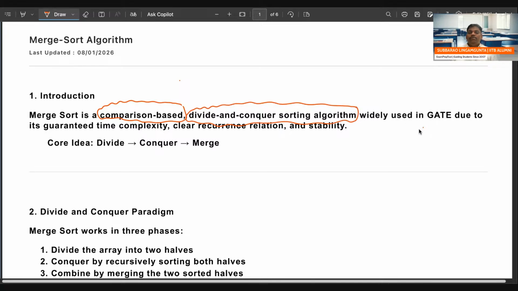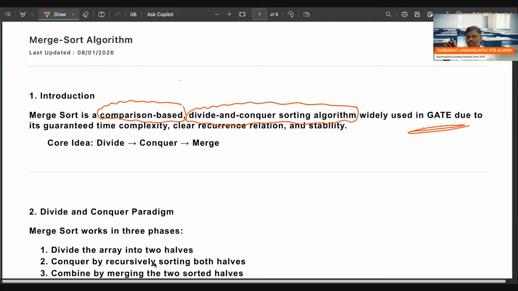Many questions came in the GATE examination. In most placement interviews also, you will find this merge sort algorithm, and in competitive examinations. In campus placements, big companies like Microsoft, Amazon, Uber, Ola, many companies ask about the merge sort algorithm in interviews. It's a classic example of DSA.